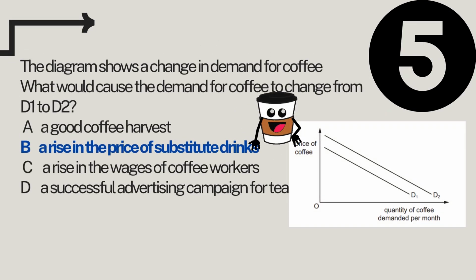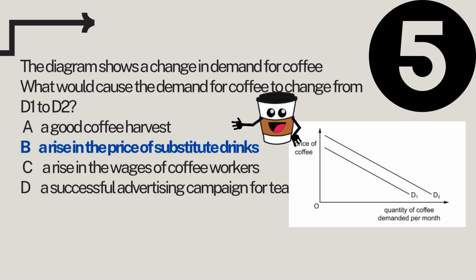Question number 5, the diagram shows a change in demand for coffee from D1 to D2. What would cause the demand for coffee to change from D1 to D2? A, a good coffee harvest, B, a rise or the increase in the price of substitute drinks, C, a rise in the wages of coffee workers, or D, a successful advertising campaign for tea?